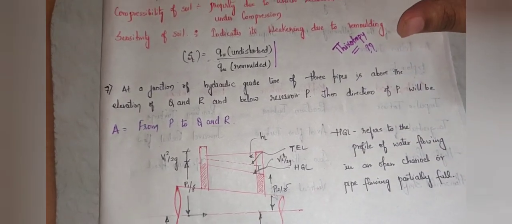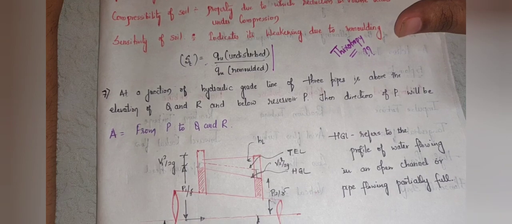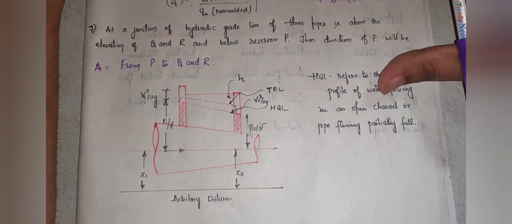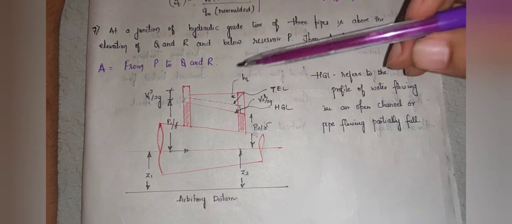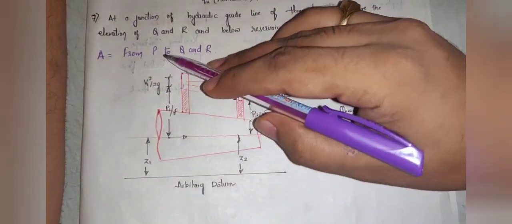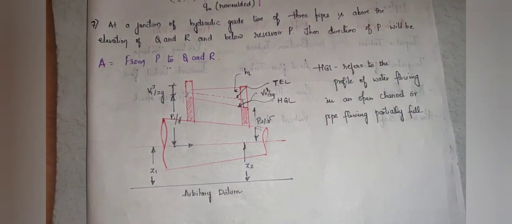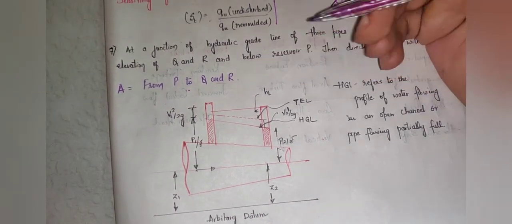Okay, so the next question reads: at a junction of 3 pipes, the hydraulic grade line is above the elevation of Q and R and below reservoir P, then the direction of flow will be? From the options, the correct answer is from P to Q and R. So the answer is from P to Q and R.